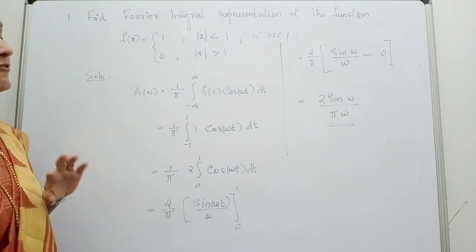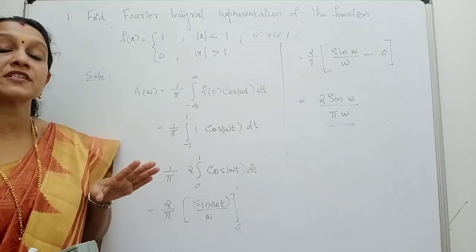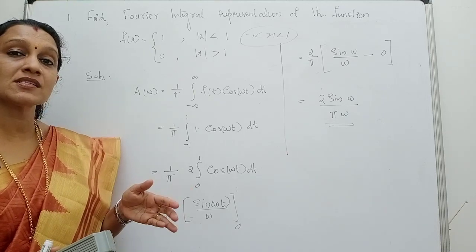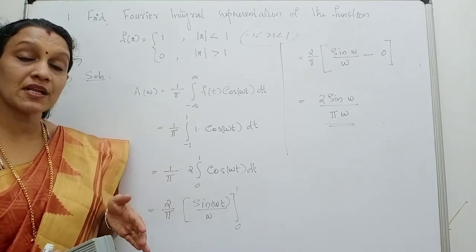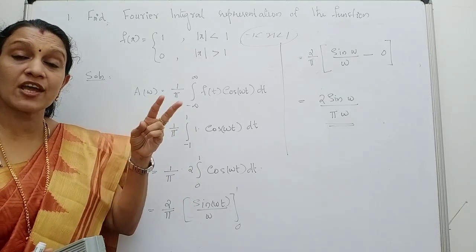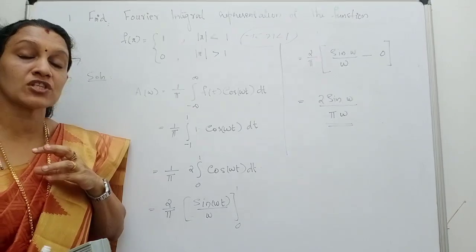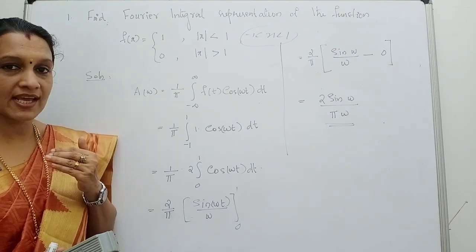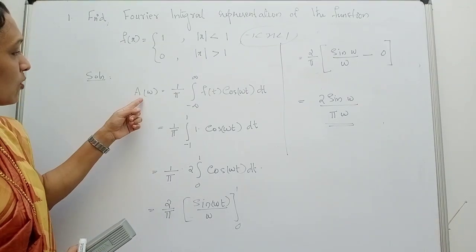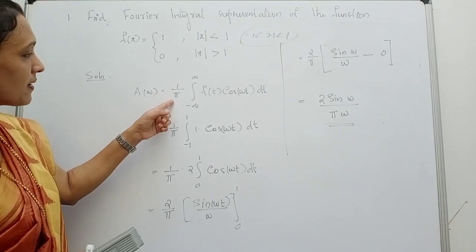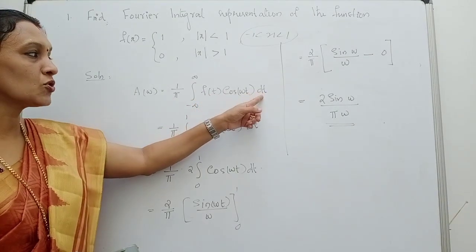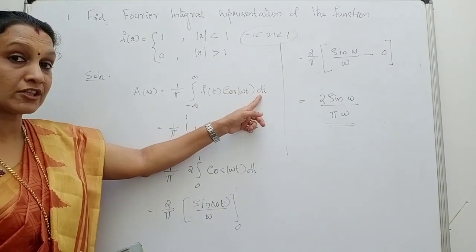Okay, so we know the Fourier integral representation of a function f of x is given by integral 0 to infinity a omega cos omega x plus b omega sin omega x into d omega. Okay, so there we have two constants a omega and b omega, two coefficients actually. Those two coefficients we should calculate. So first you calculate a omega. By the definition it is 1 by pi integral minus infinity to infinity f of t into cos omega t dt. Okay, this is with respect to t.